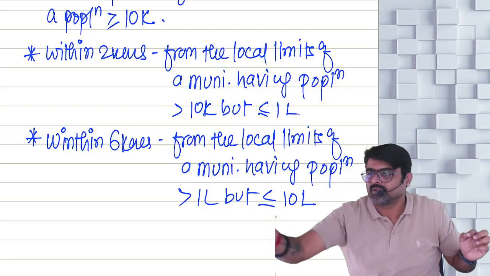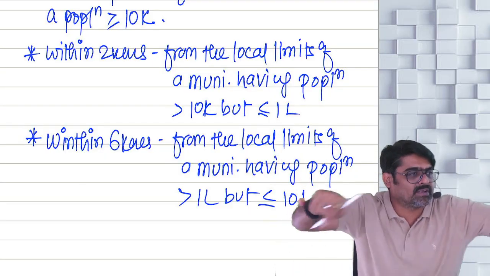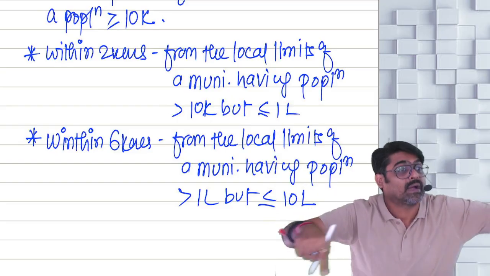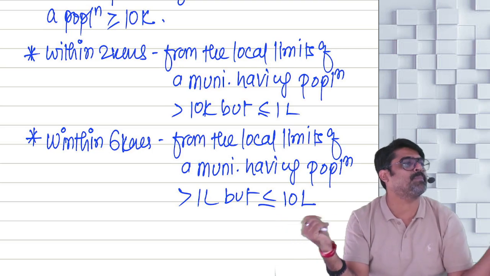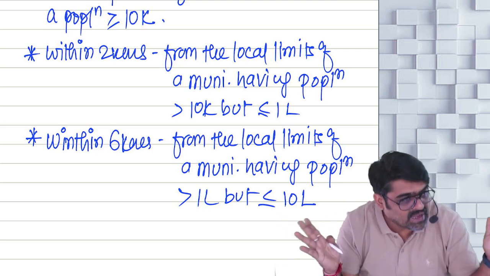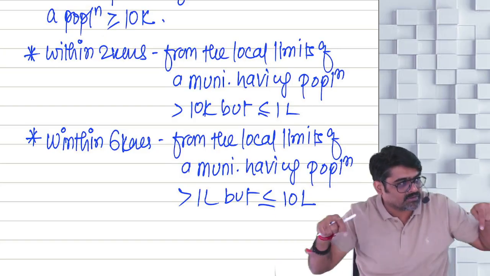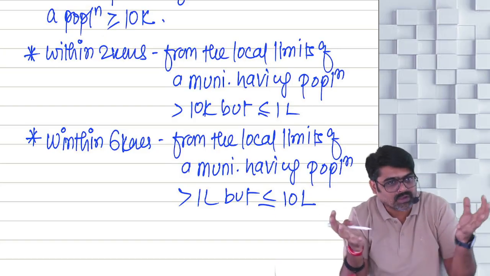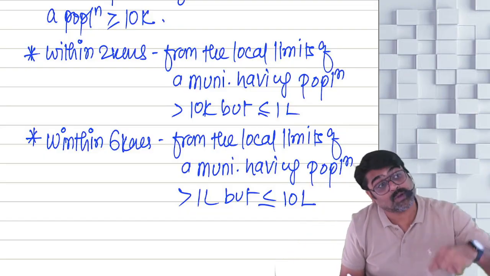There is some jurisdiction to which the BBMP applies. After that jurisdiction is over, BBMP does not have any power. So BBMP has power only up to these limits. Yes or no?